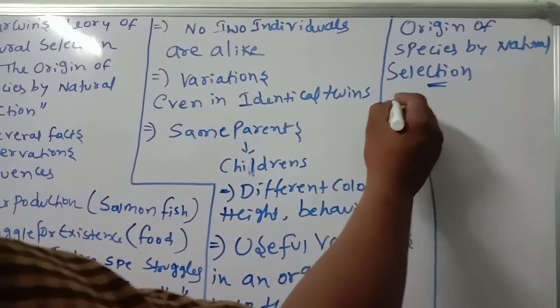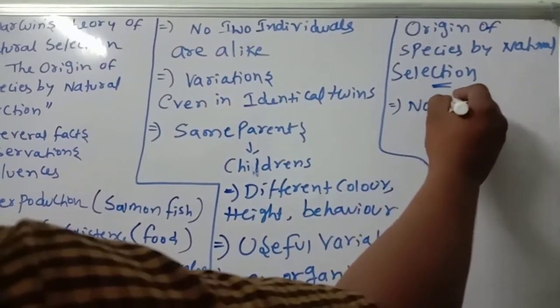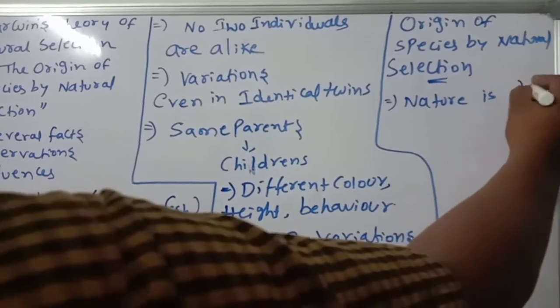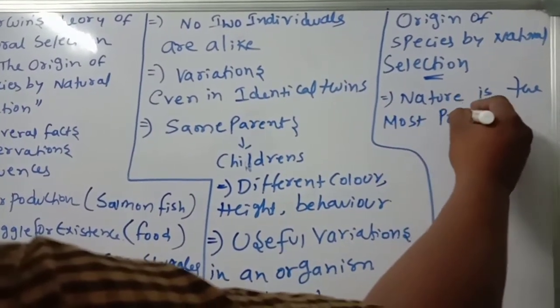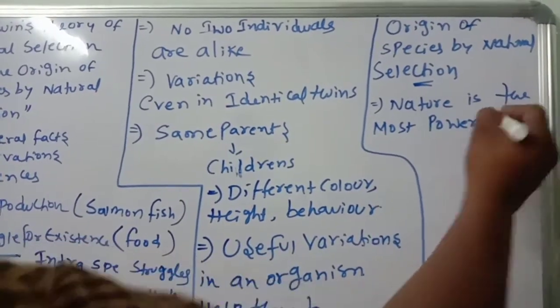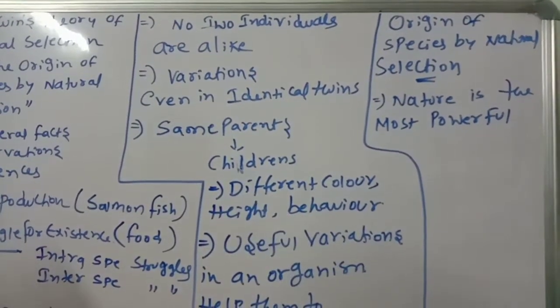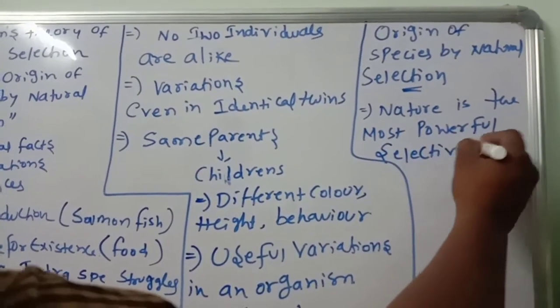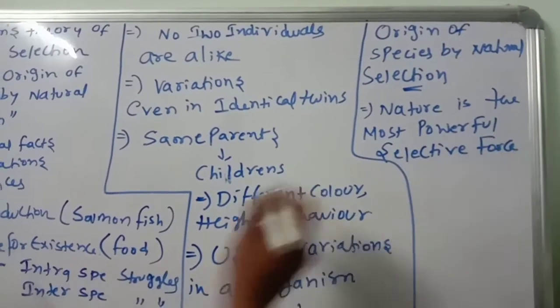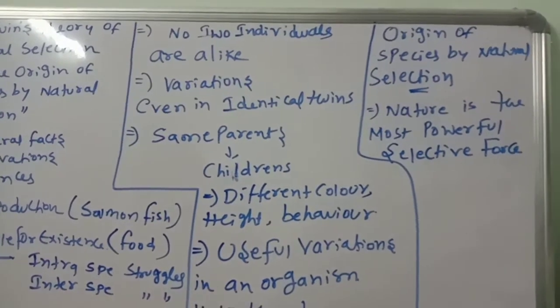Nature is the most powerful. This point you should remember: nature is the most powerful selective force.